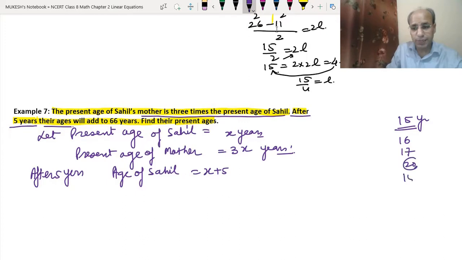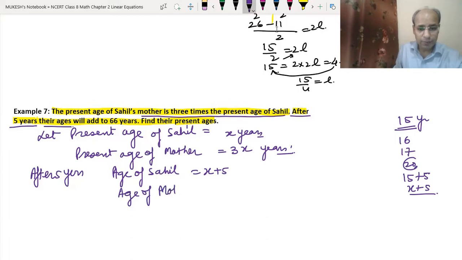That means what we have done is 15 plus 5. If it is X, that means it is X plus 5. Now, the age of mother after 5 years will be 3X plus 5 years. So this will also be in years.